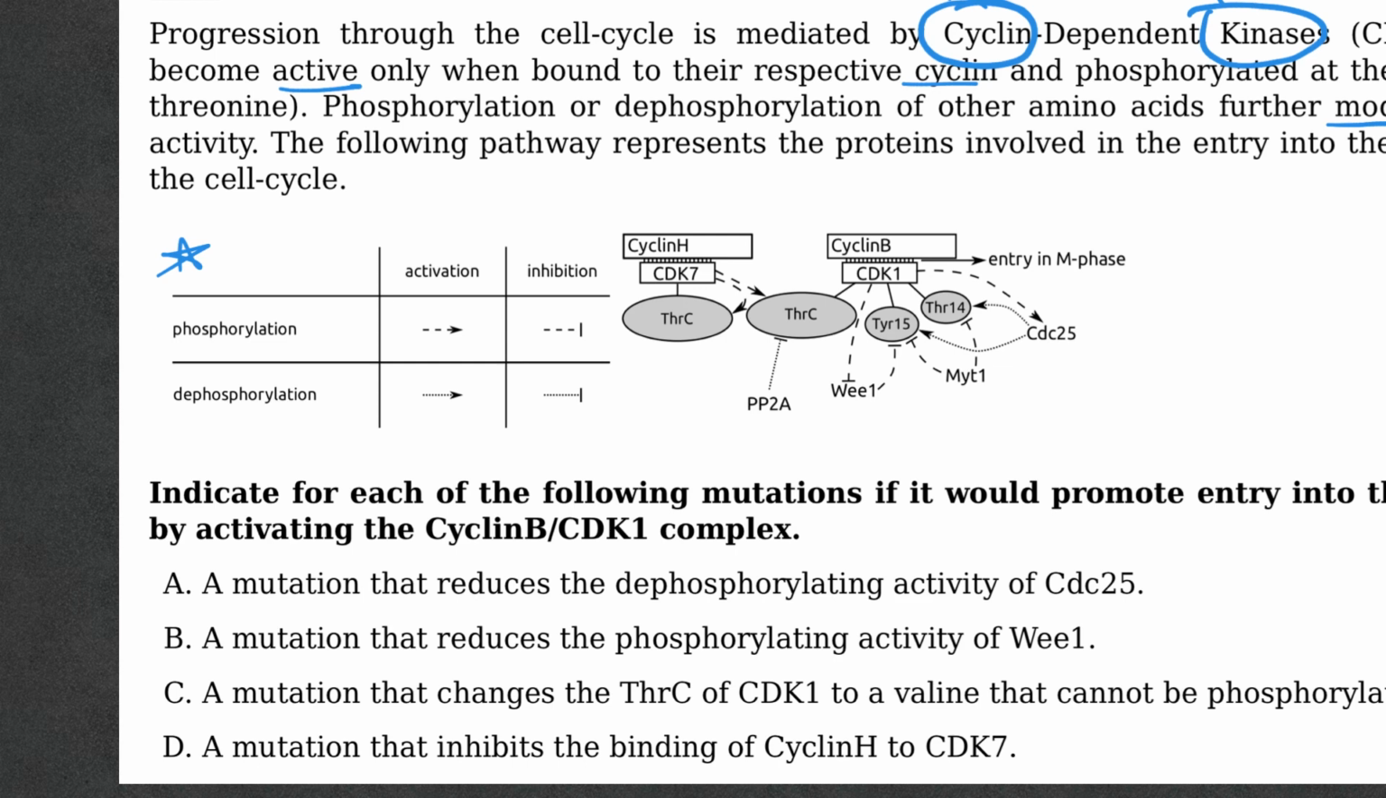Phosphorylation, addition of a phosphate, may either activate or inhibit, right? So there is a legend. If it's like this, that means this phosphorylation is activating something, or if it's going to inhibit, it's going to be like that. At the same time, dephosphorylation, removal of a phosphate group, may also activate something or deactivate something, right? So we have to look at what's happening here and then answer the questions.